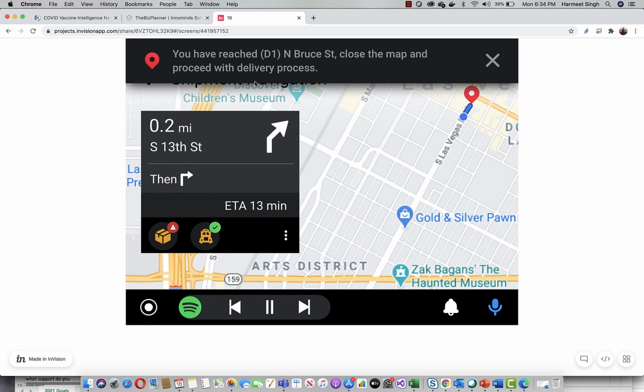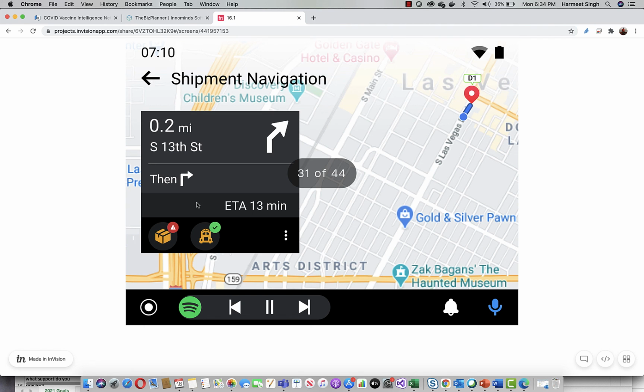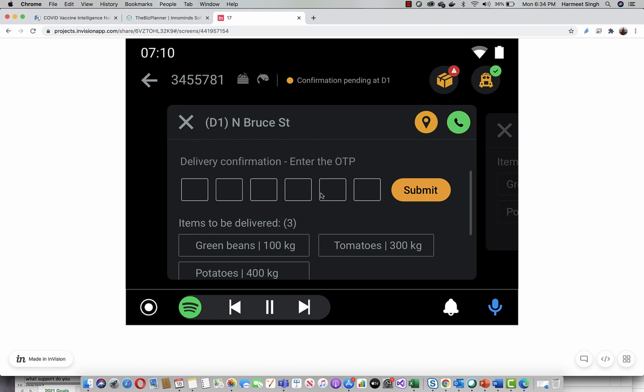At this point, the driver has reached the delivery point D1, and they can proceed with the delivery process. If you remember, this goods was coming for D2 and not for D1. So D1 goods was still delivered properly. There was no error, and we have given an option for OTP at this point, but this can always be changed.